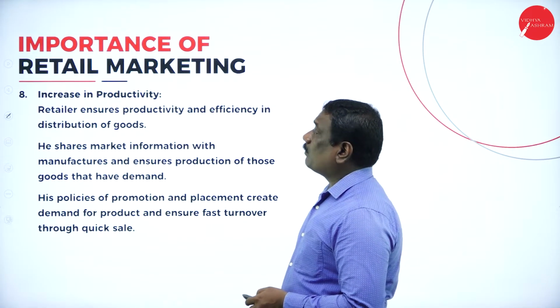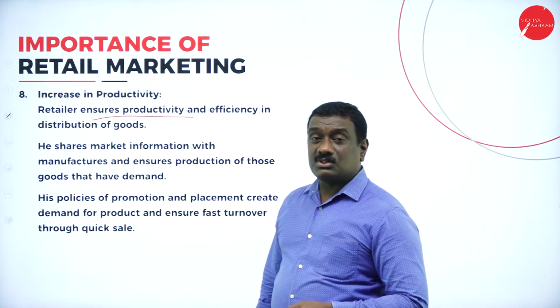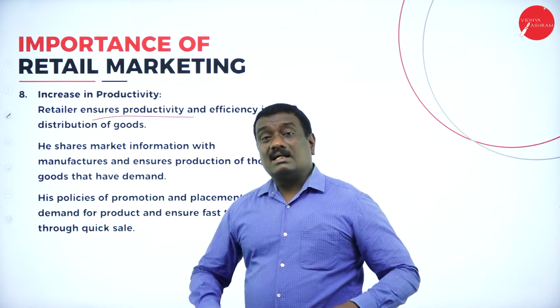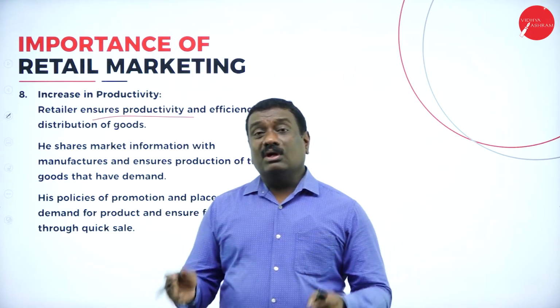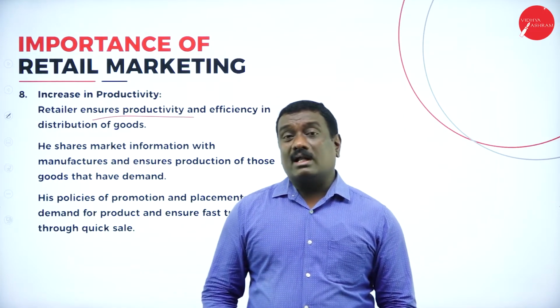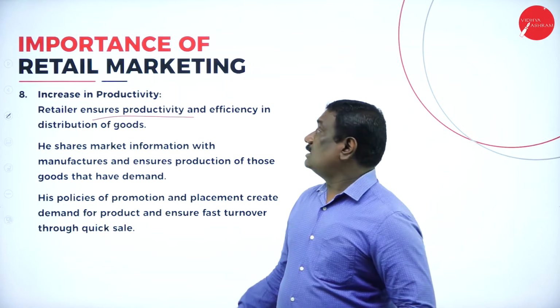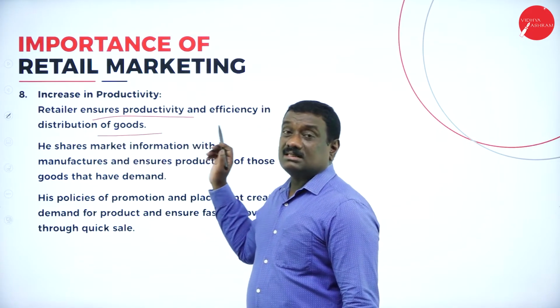That increases productivity. So it says retail ensures productivity and efficiency of distribution of goods, because the retailer is undertaking all the activities, he is doing all the promotional work, he is seeing that it creates a demand for the product, and thereby he increases the productivity as well as the efficiency in distributing the goods and services.